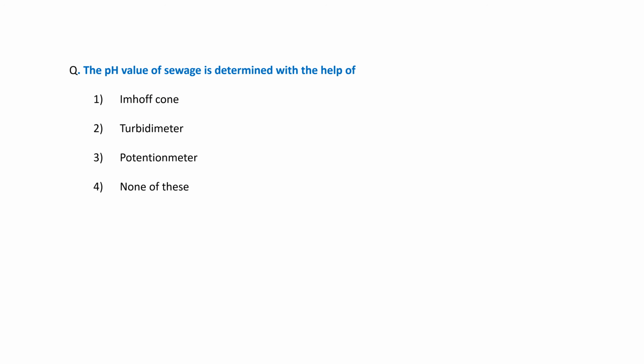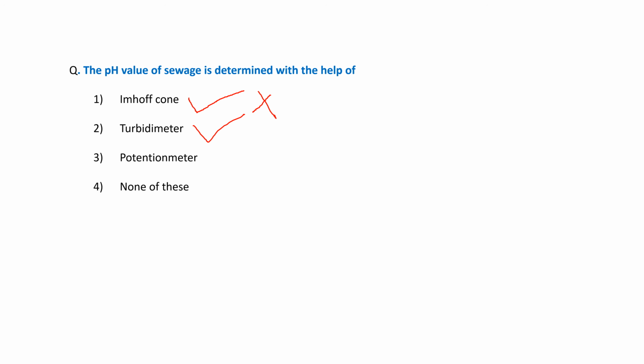The pH value of sewage is determined with the help of. So generally, for aqueous solutions, the pH value is determined with the help of pH meter. So now we check all the options. Imhoff cone, it is a cone type structure of glass. So this is the wrong answer. Turbidity meter is used for the turbidity measurement.